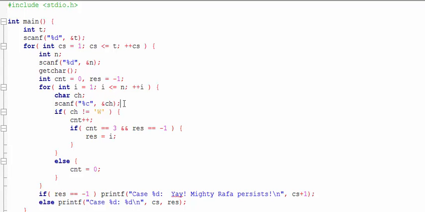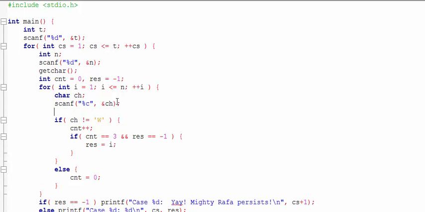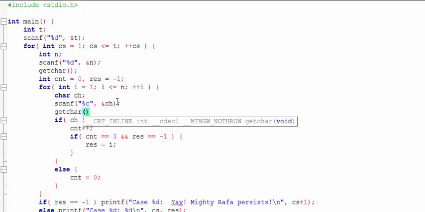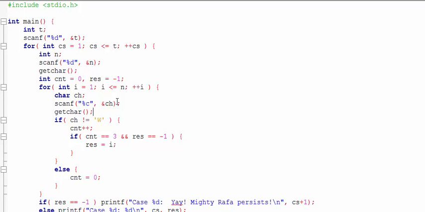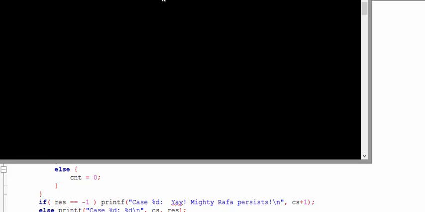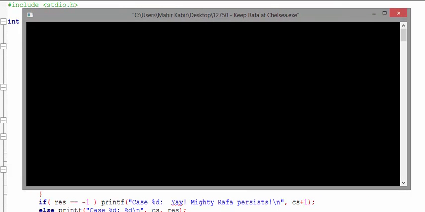It is the same for the match result input. While we are taking a character L or D or W as input and we are pressing enter, that enter will be taken as the next match result, next character's input. So we can get rid of that by adding another getChar after each character input. Now let's check if it's giving correct output or not.